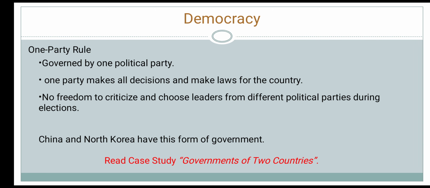Now, I strongly recommend you to read the case study of governments of two countries to understand better the forms of government. Next, we have the rule of law.